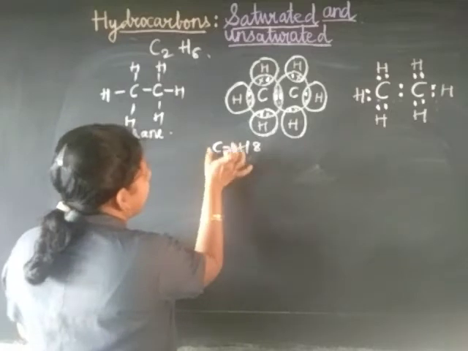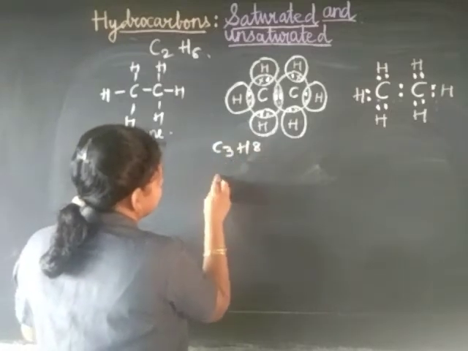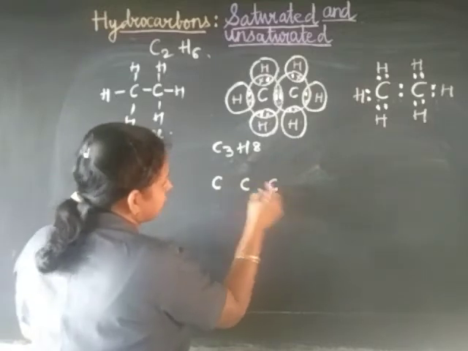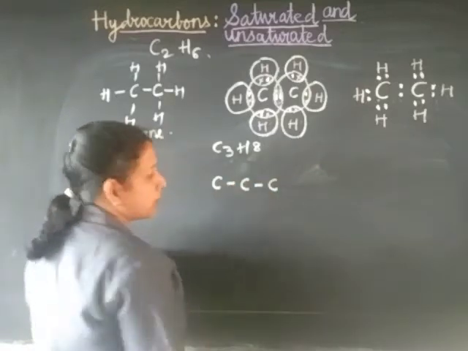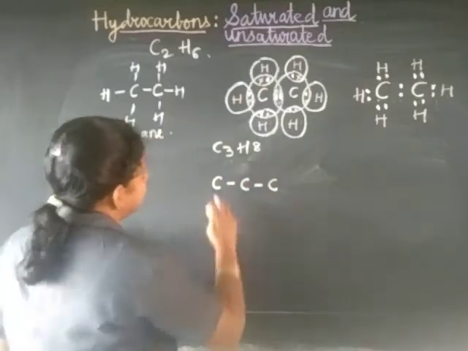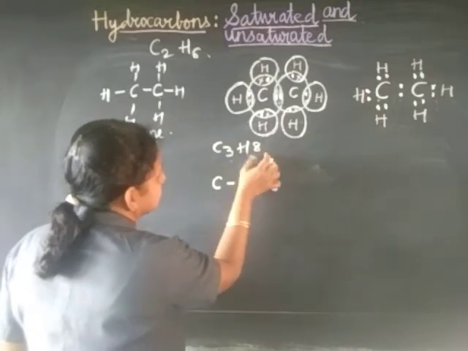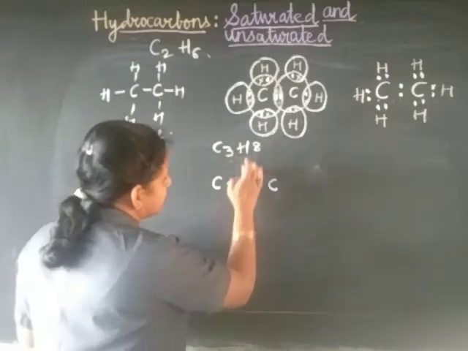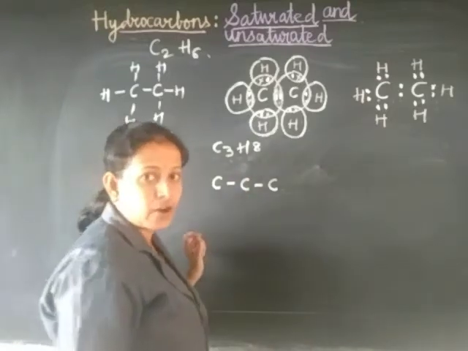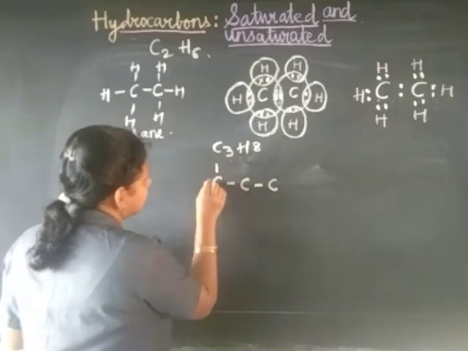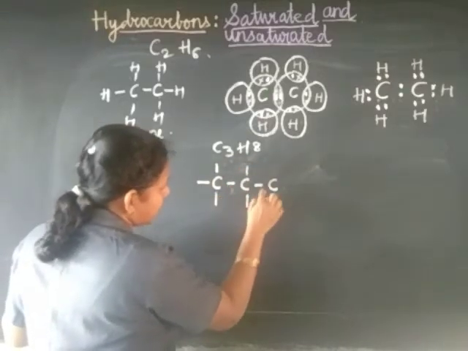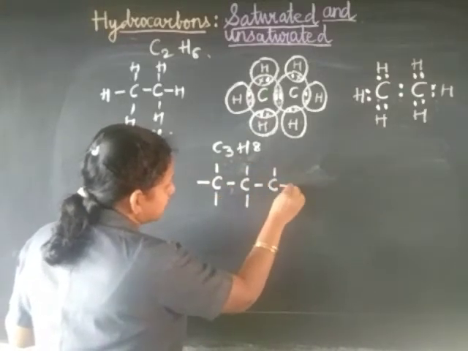How do you do it? First you see how many carbons are there. 3 carbons are there. So you draw 3 carbons, and then you put a single bond between them. Then you have to write how many hydrogens? 8 hydrogens. Let's see whether it is coming to 8 after satisfying the valency of carbon. So 1, 2, 3 and 4, 1, 2, 3 and 4.